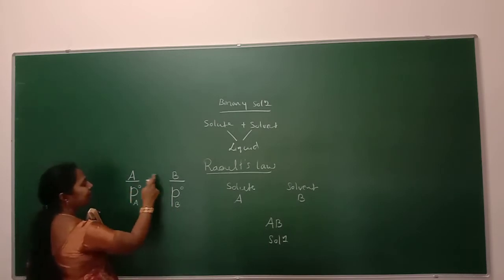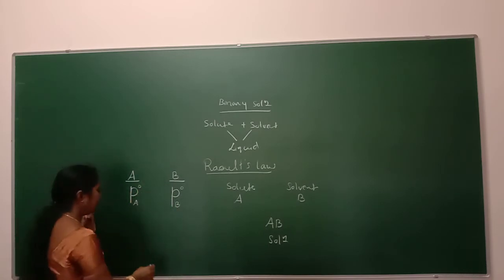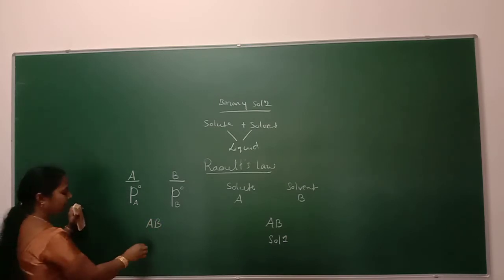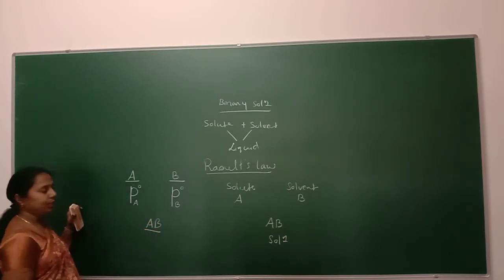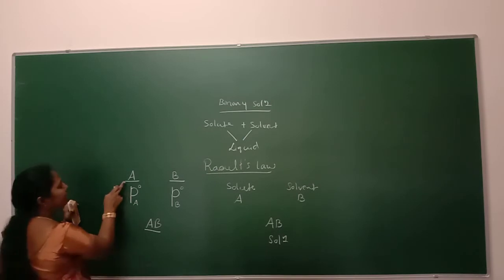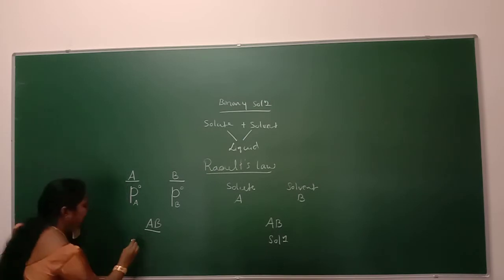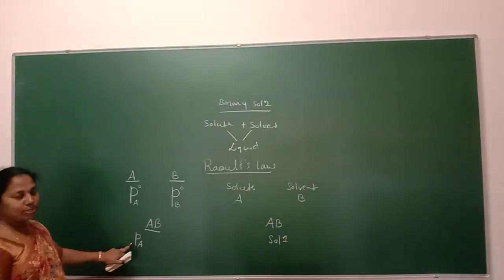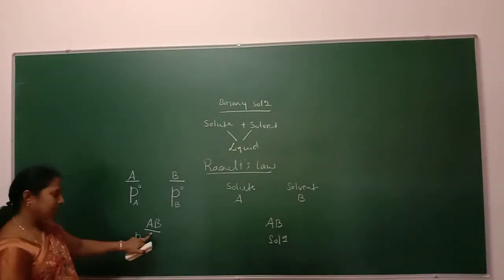So after mixing these two liquids, we are going to get a solution called AB. AB is called the solution. In this solution state, the partial pressure of liquid A is found to be PA. PA is the partial pressure of liquid A in the solution.